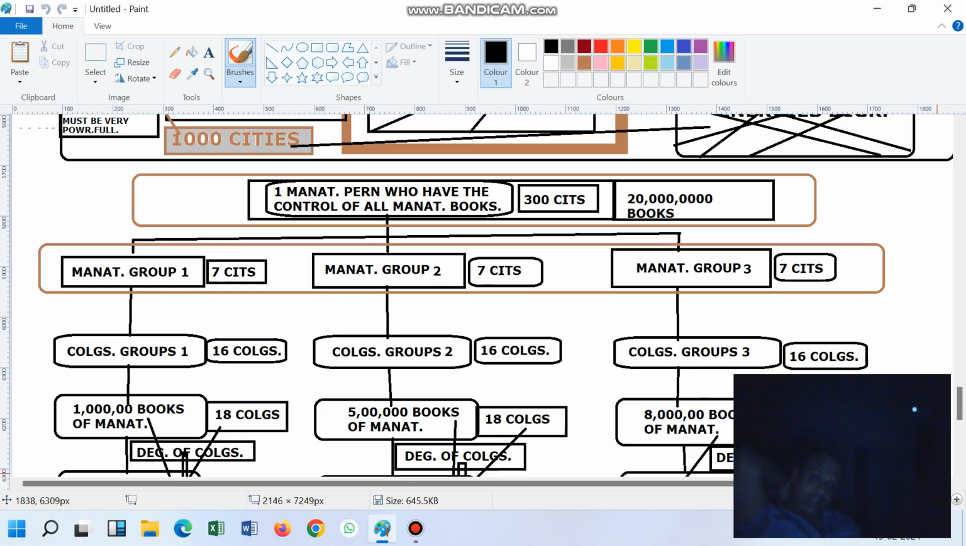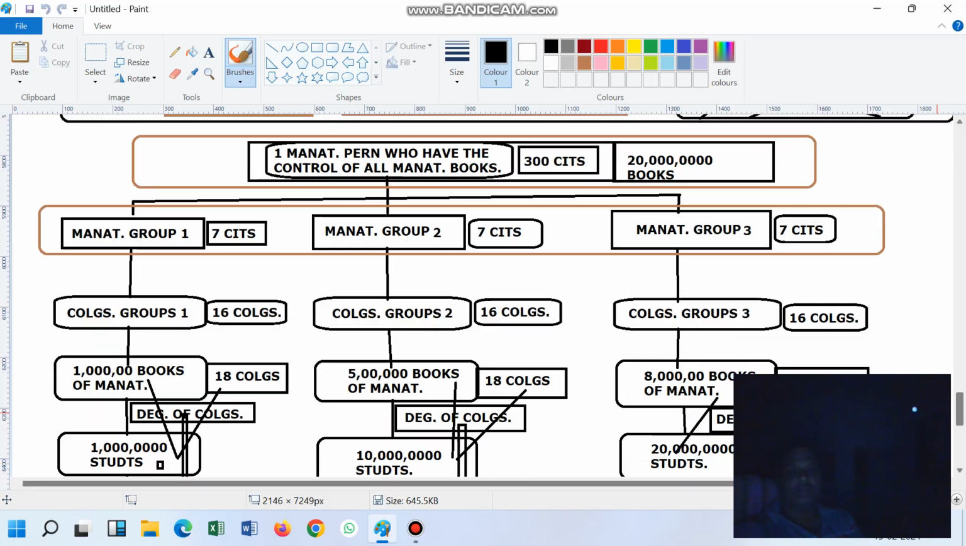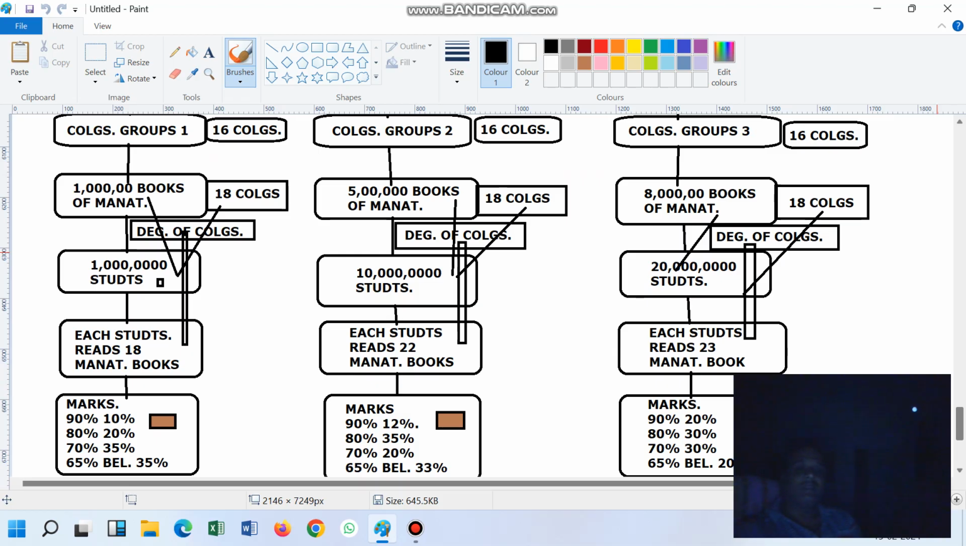Then they created colleges, 16 colleges, 16 colleges, 16 colleges for each group. Then they created this many books. From this many books, 1 lakh students reread all these books, that is 18 books, or a few reread lots of books.